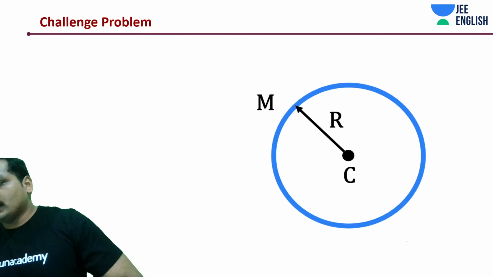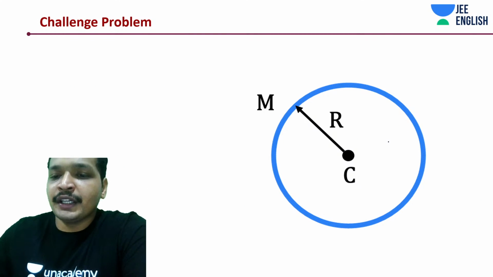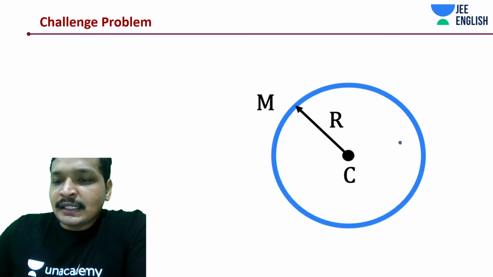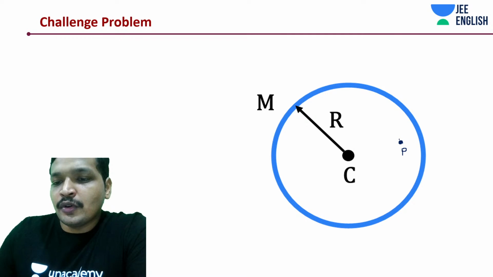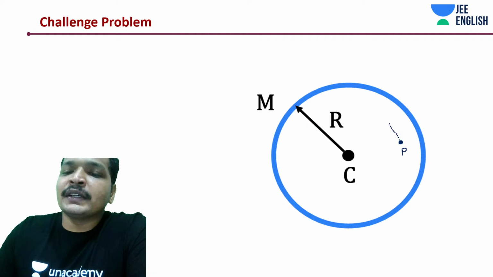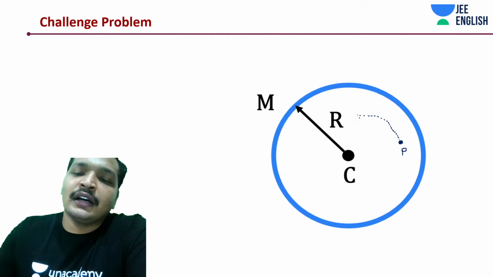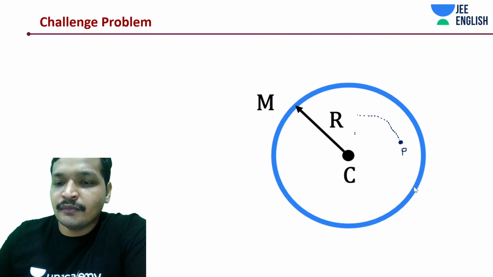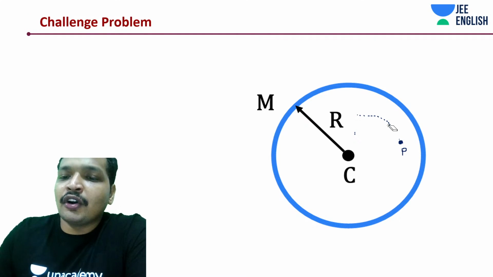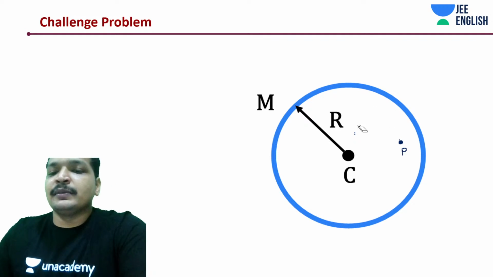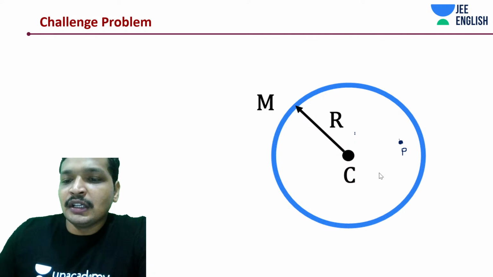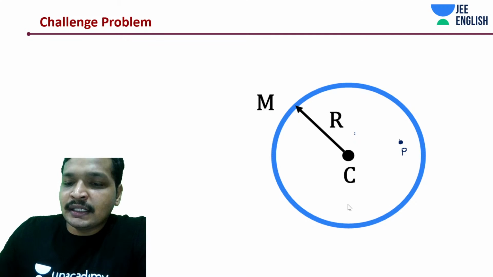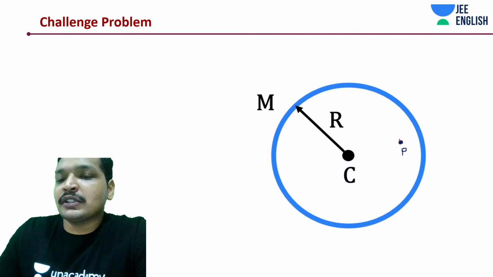Now let's get into this. What I'm saying is there is a point over here, P. Let's not get into too much detail of the Gauss law of gravitation, because you'll be studying the Gauss law in so much detail. In fact, it is one of the most asked topics in electrostatics.